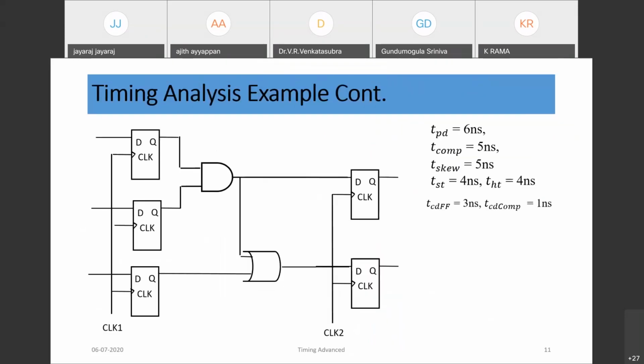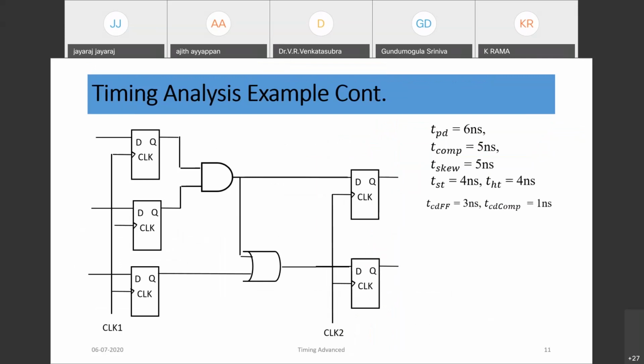So now you can analyze the circuit we discussed earlier with the following timing parameters. Say TPD is 6 nanoseconds, T combo is 5 nanoseconds, T skew is 5 nanoseconds, T setup is 4, T hold is 4, and contamination delay. So now T skew is given as 5 nanoseconds.